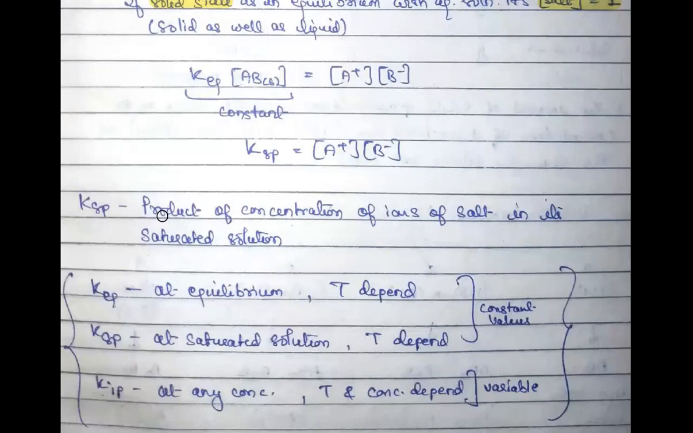Now let us see the definition part. So what is Ksp? It is nothing but the product of the concentration of ions of your solute in its saturated solution. Again, this is an important thing. Don't forget to remember this. Of course, it is the product of concentration of ions, but again there is a condition. It is not just in any kind of solution. It is that situation when your solution has become saturated. And in our previous classes, we have already discussed quite in detail what a saturated solution is, right?